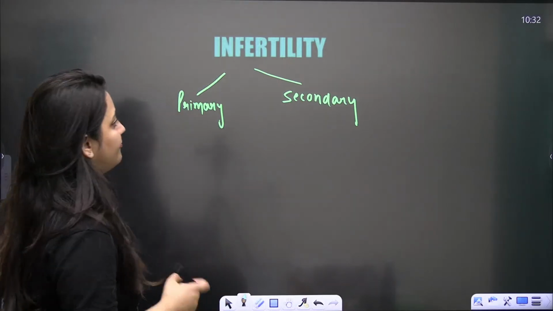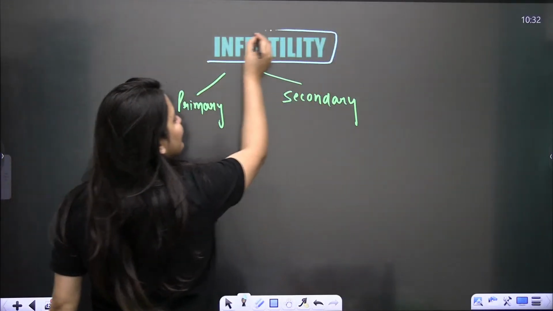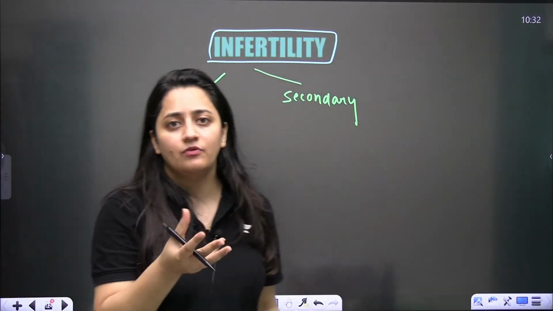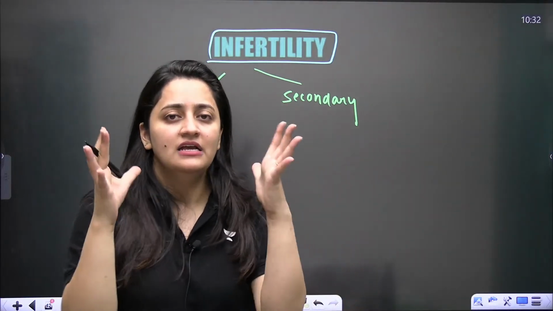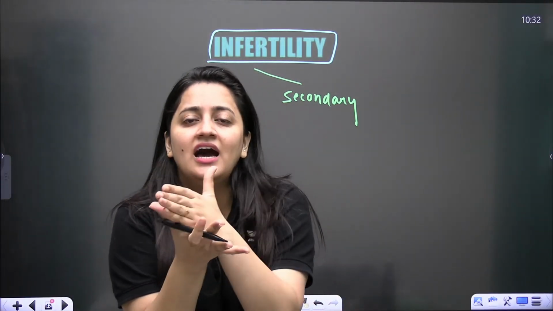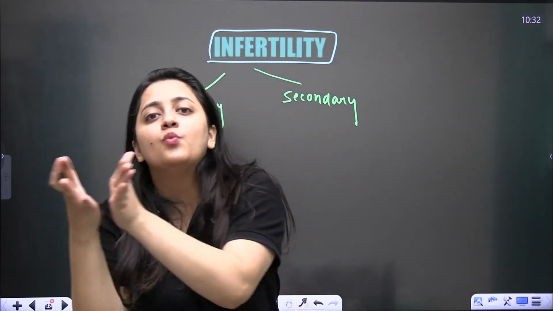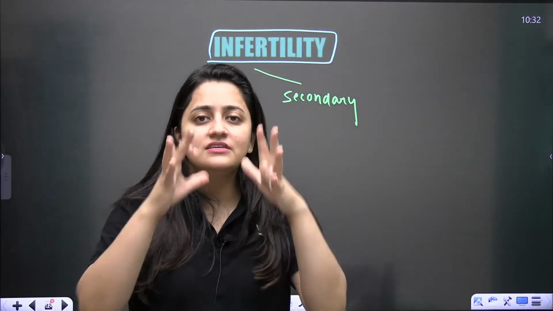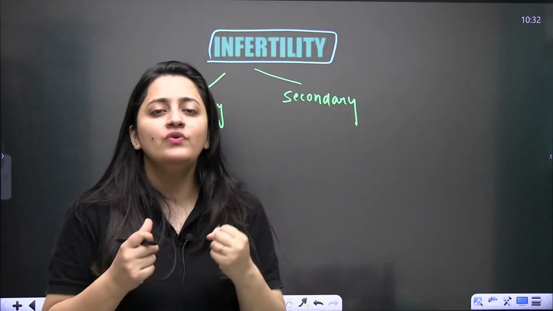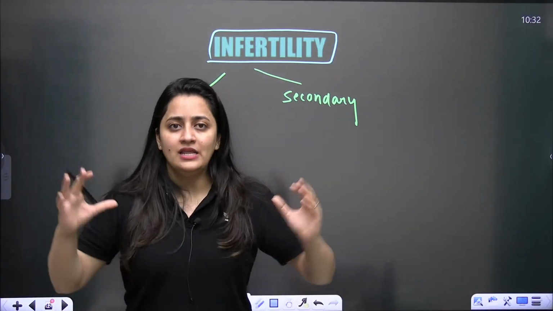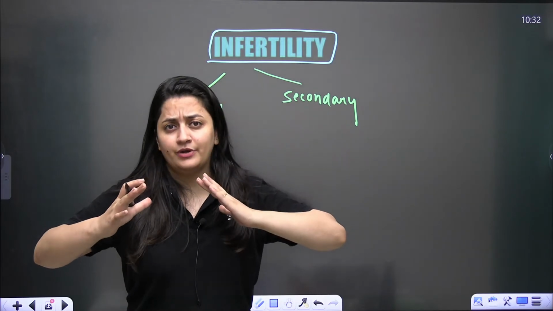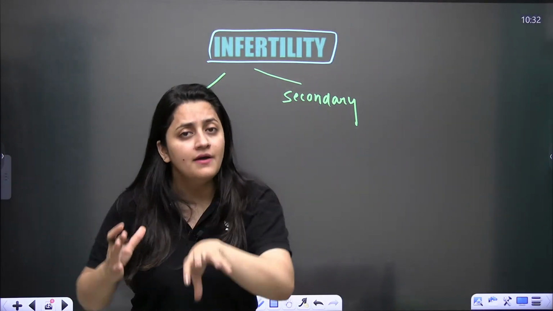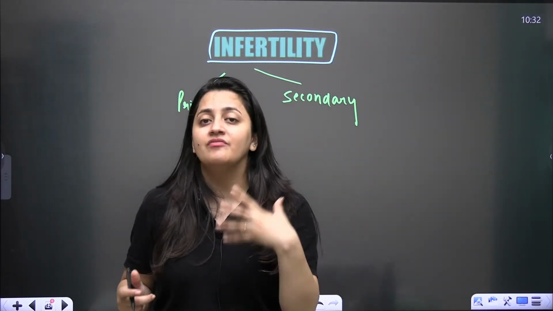So infertility. When do we say a couple is infertile? Infertile means that after having unprotected sexual intercourse for 1 to 2 years, they are still not getting babies, pregnancy is not taking place.